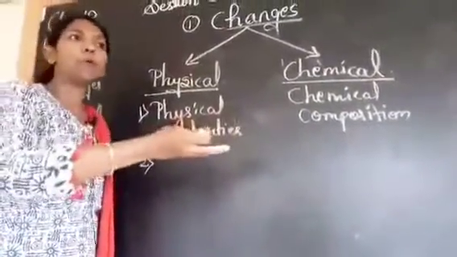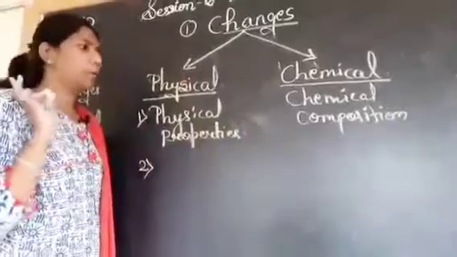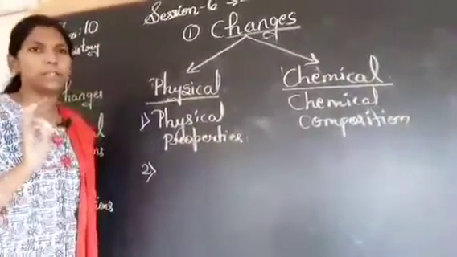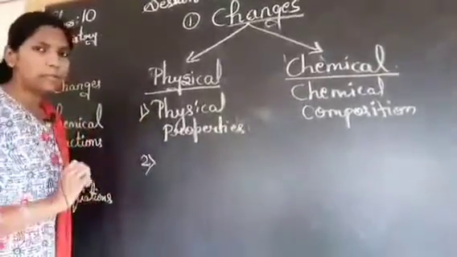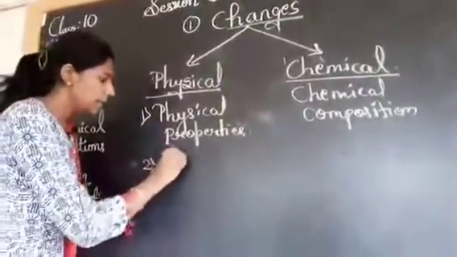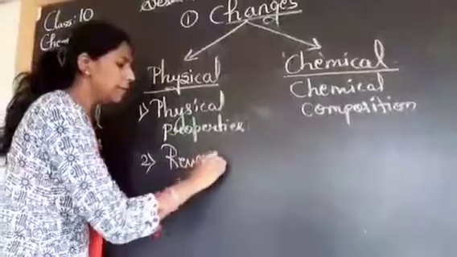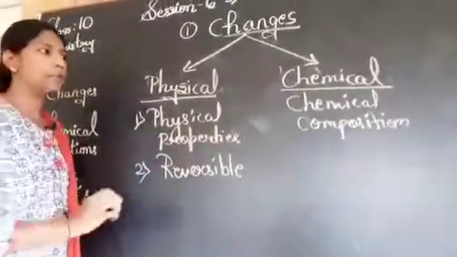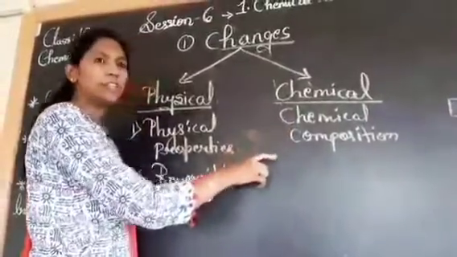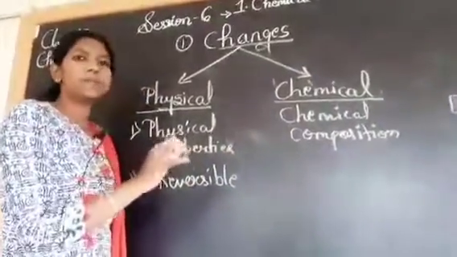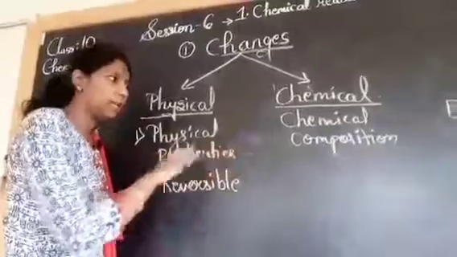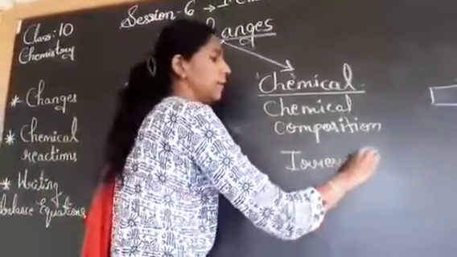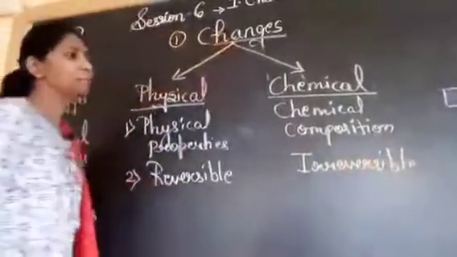Now, as I have told, if I convert an ice cube into water, I can get the ice cube back. Just keep it in the refrigerator and I am going to get the ice cube back. So, in the case of physical changes, point number 2, they are considered as reversible. But in chemical changes, once the product is formed, you cannot get the substance back. So, these are considered as irreversible ones.